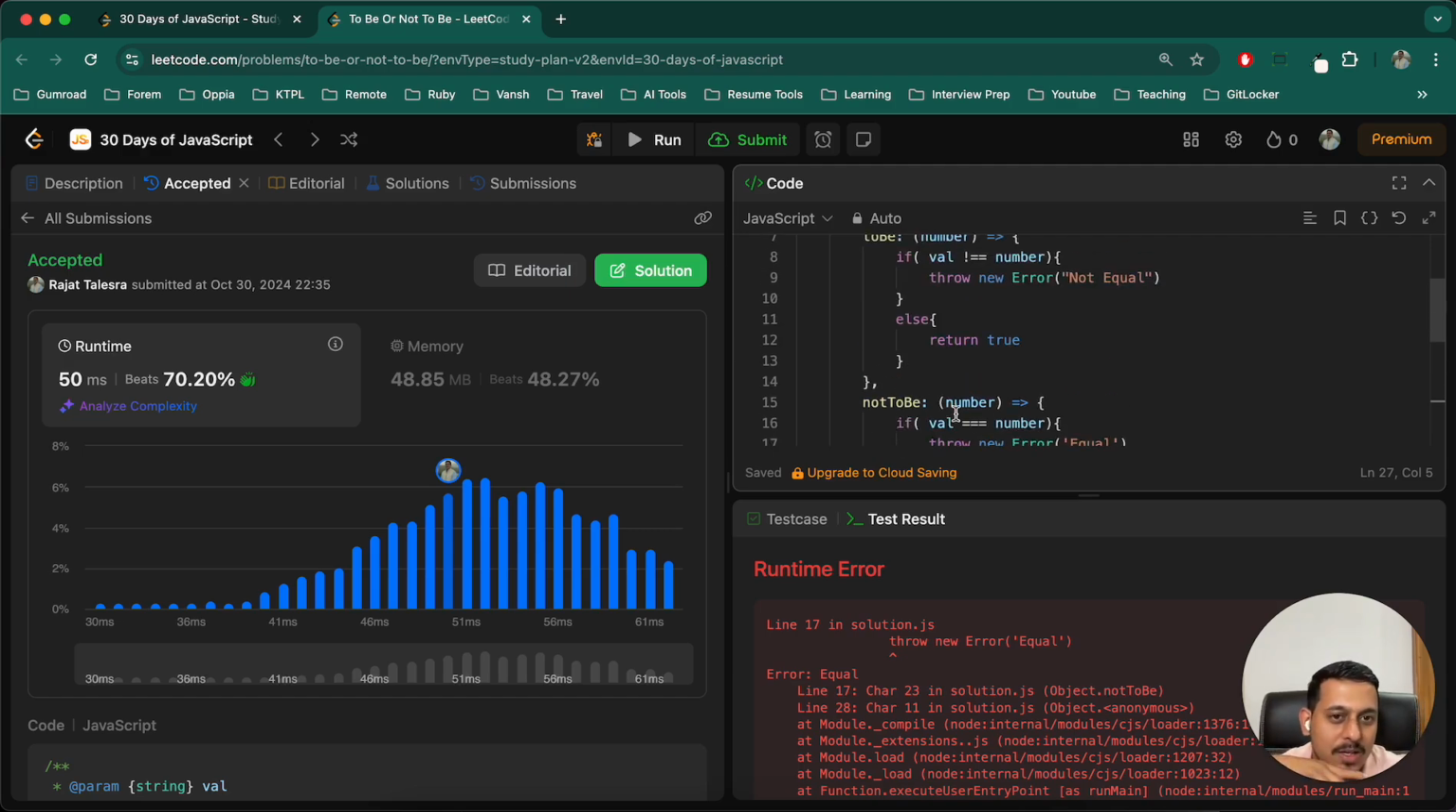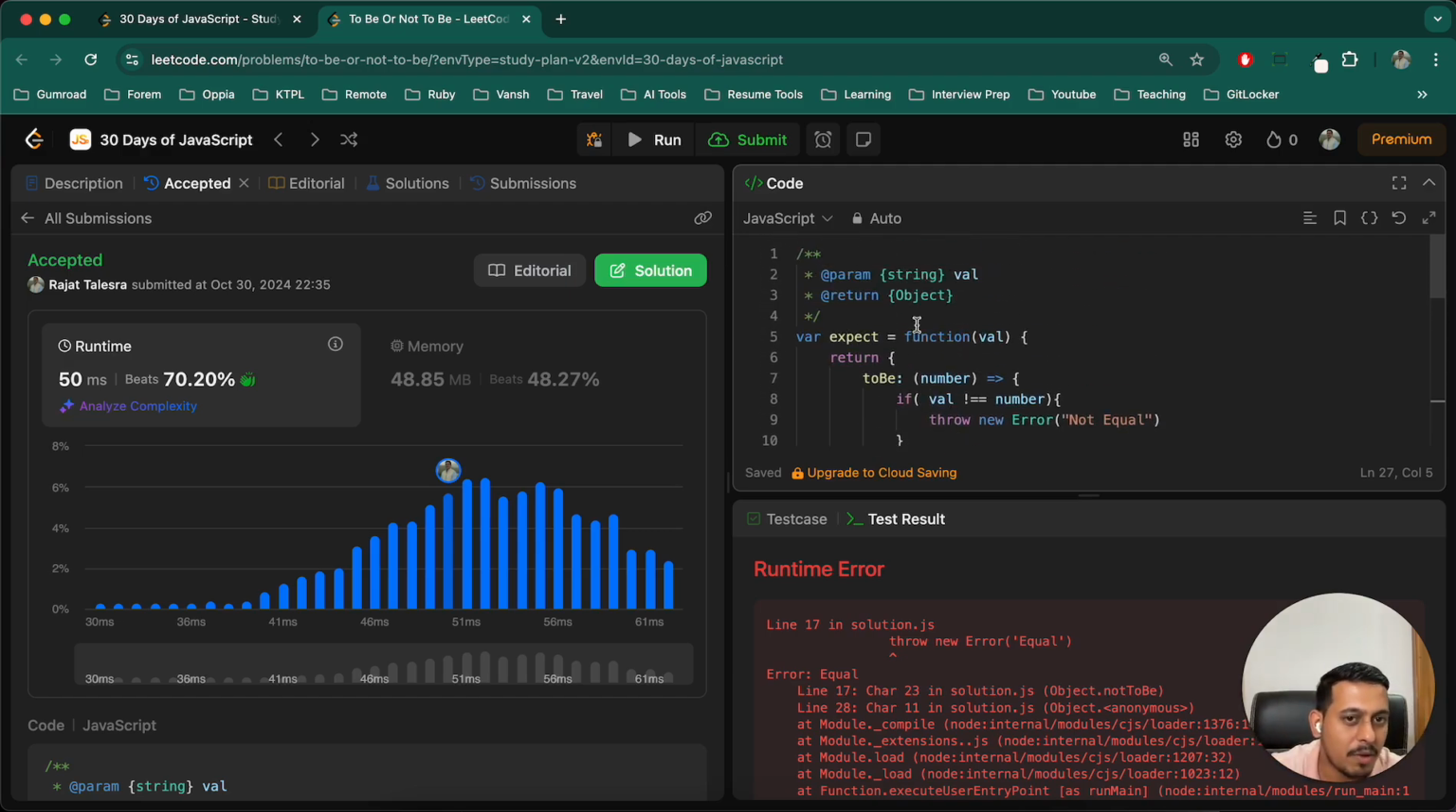But otherwise it was a really nice problem. And again, a concept of closure, because inside a function we have another set of functions, so the concept of closure comes in. So that's it.